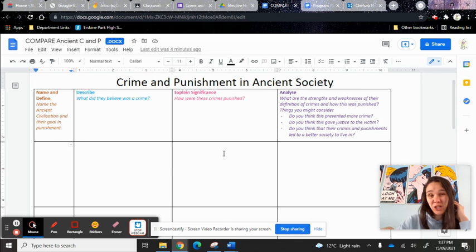So here you're telling me about the punishments. And then analyze. So this is a tricky one. This is where your brain starts thinking. So what are the strengths and weaknesses of their definition of crimes and how this was punished? When I want you to look at it, we'll be looking at it from our own judgmental viewpoint. So putting our own values on top of theirs, but let's give it a go. Do you think that what they did prevented more crime? Do you think it gave justice to the victims? Do you think that their crimes and punishments led to a better society? Do you think that they were fair?